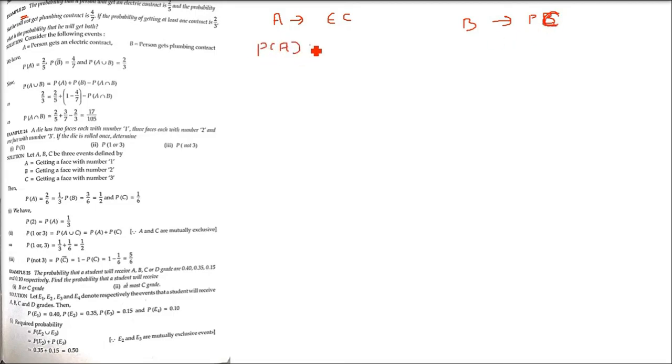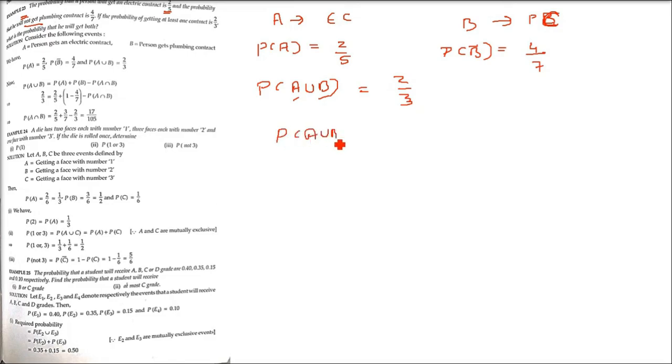So two different events we have taken. The probability of A is 2 by 5, given here. The probability of not getting a plumbing contract, P(B complement), is 4 by 7. One more thing is given: at least one contract, that is P(A union B). Either he gets an electric contract or a plumbing contract or both. So P(A union B) is 2 by 3.